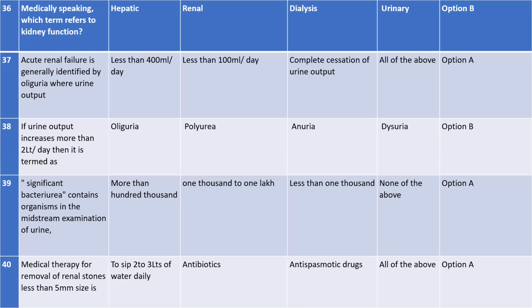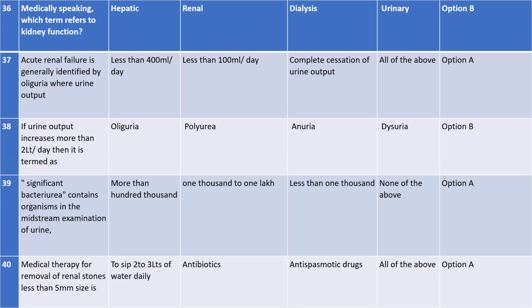Polyuria. Yes, polyuria, because the option is already given, and it is also given in your notes. If the urine output is more than 2 liters per day, then it indicates polyuria. Okay.